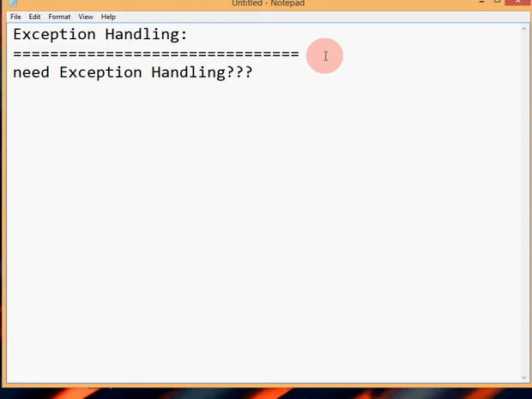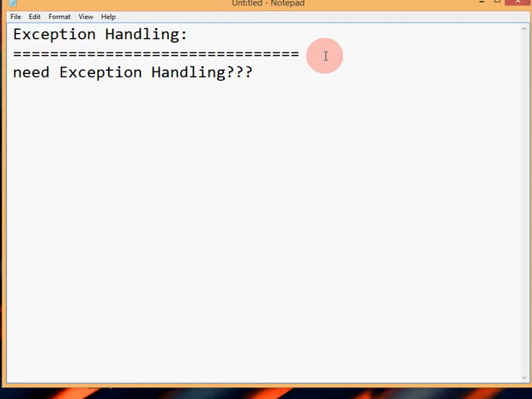The reason is that during the execution of the program, some wrong input is given by the user or programmer, so that an exception comes. In simple words, we solve runtime errors that occur during program execution time. During program execution, we read input values from the end user through the keyboard.